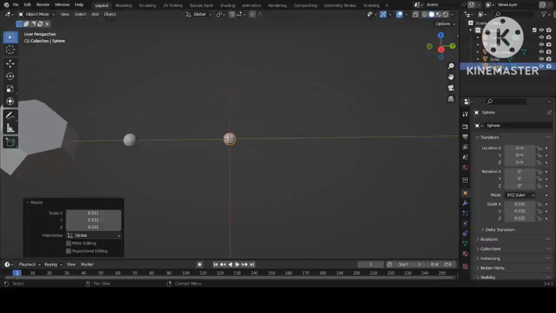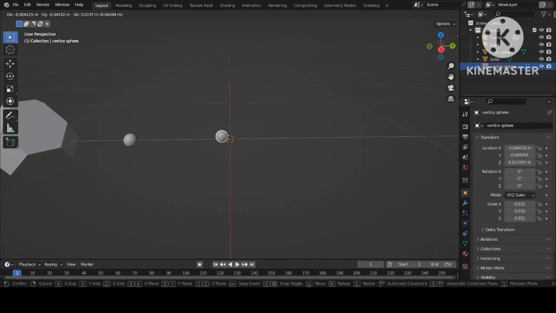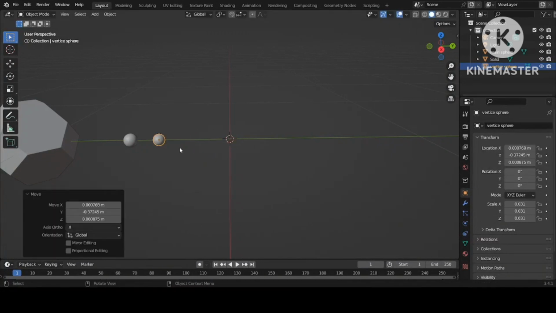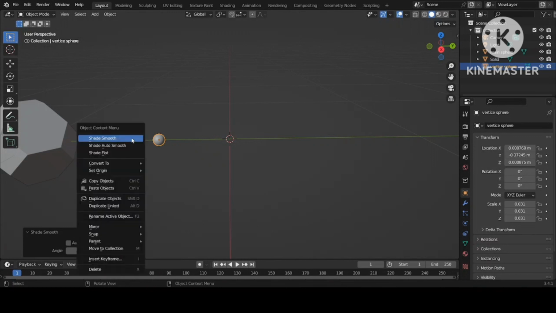Also rename it, we will call it vertex sphere, which should be on the vertex. In order to avoid any confusion, we rename them because both are spheres. Now make both of them smooth by right clicking the mouse, so they become smooth.